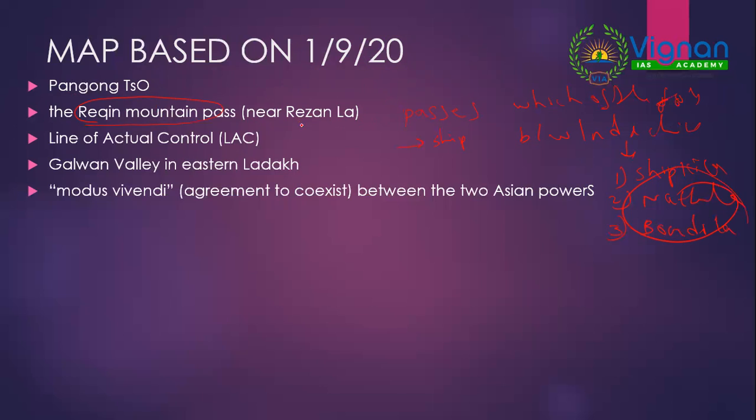Okay, so this Rezangla, it is nowhere mentioned in your NCERTs. This kind of stuff you will get only from newspapers. So it's not like you just read what is happening near this, how many soldiers have fought, why they have fought and all. That's not what is required for UPSC. You should require these kind of stuff. For example, Rechin La Mountain Pass is mentioned. That is near Rezangla. Immediately you have to go for map pointing and make a note that Rechin La Mountain Pass and Rezangla are related to contentious boundaries between India and China.